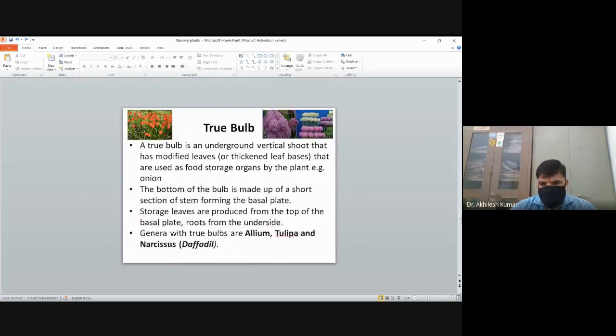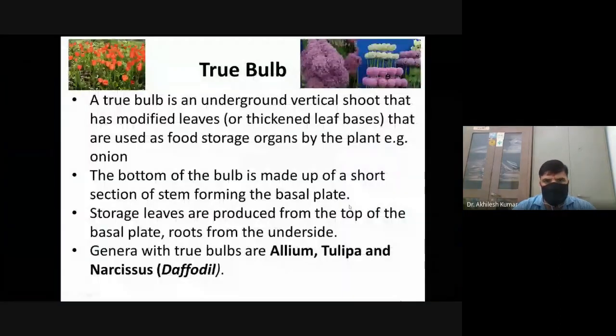Now let us take one by one the various types of bulb. First one is the true bulb. A true bulb is an underground vertical shoot that has modified leaves that are used as a food storage organ by the plant. The bottom of the bulb is made up of a short section of stem forming a basal plate.